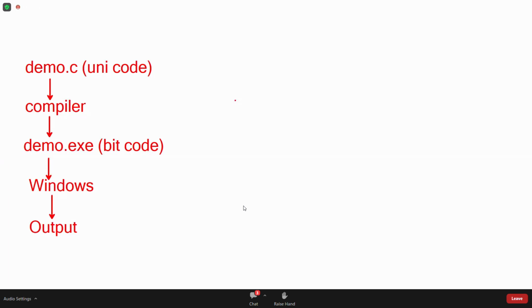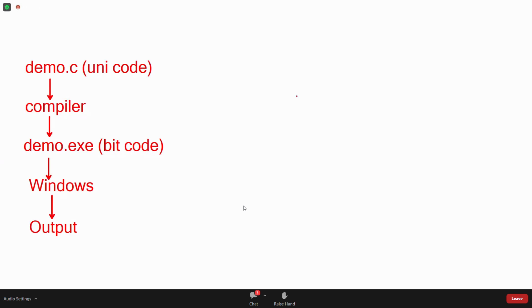That language we can understand, but the operating system cannot understand. The operating system can understand machine language. That's what we have to convert, and that is what we call bitcode. We have to convert into bitcode.